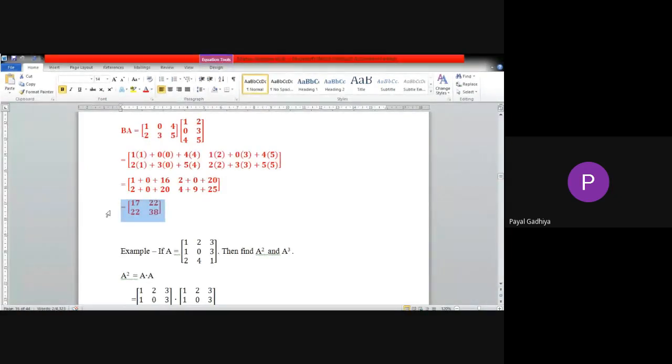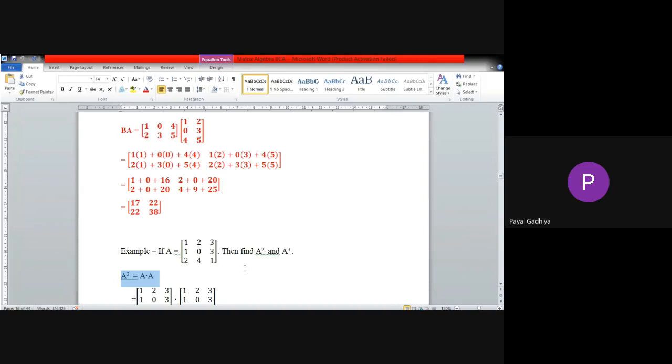Okay, so now the next question. We have been given one matrix A of 3 cross 3 order, and they have asked us to find out A square and A cube. A square means we have to multiply the same matrix two times, so A square means A dot A. Whenever we want to find A cube, that will be A square into A. So whatever we get in place of A square, we will multiply it with A.